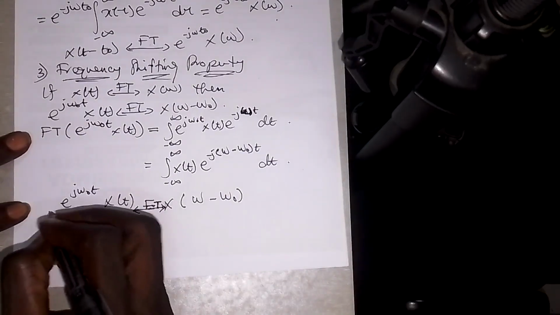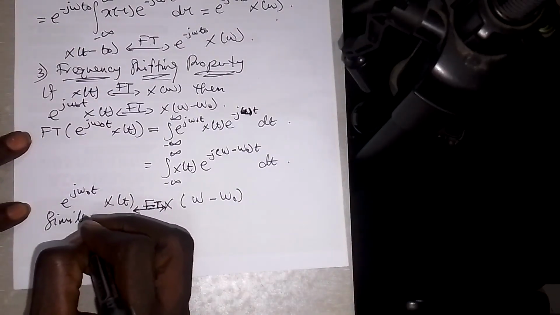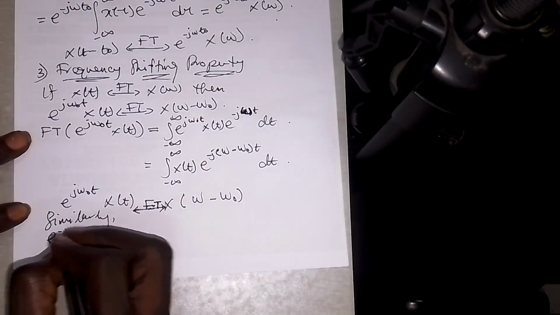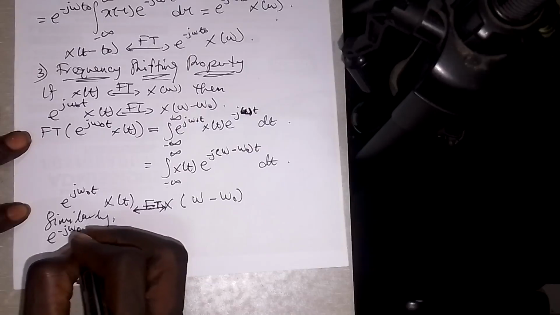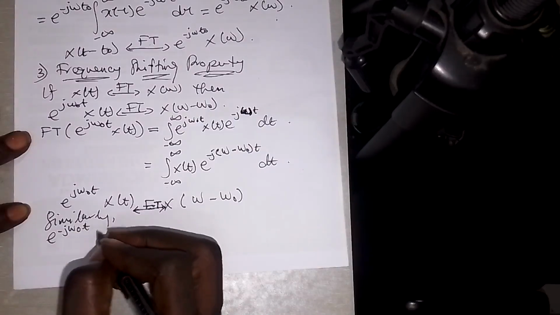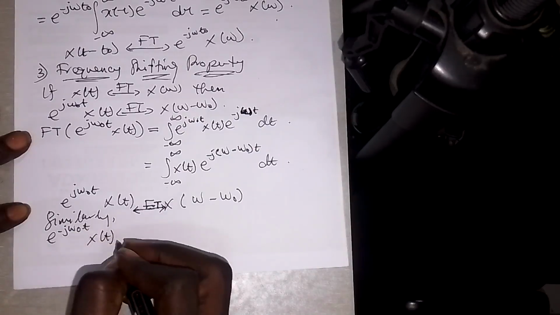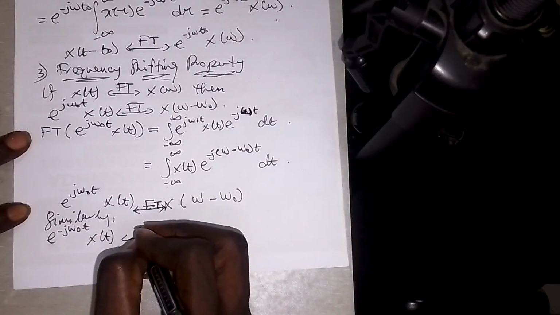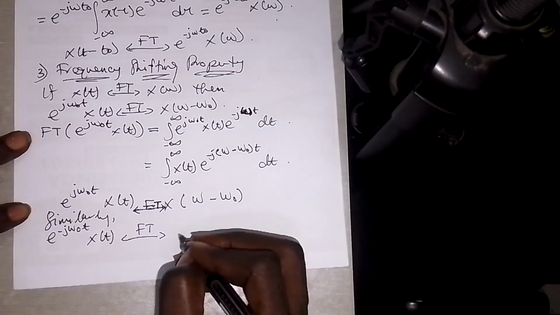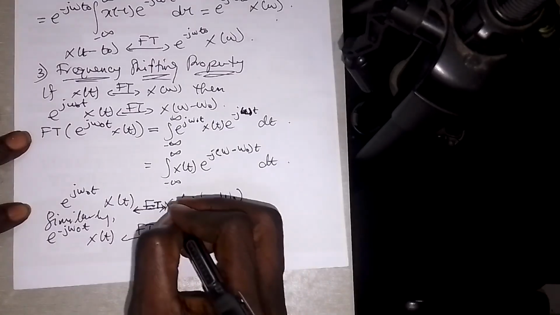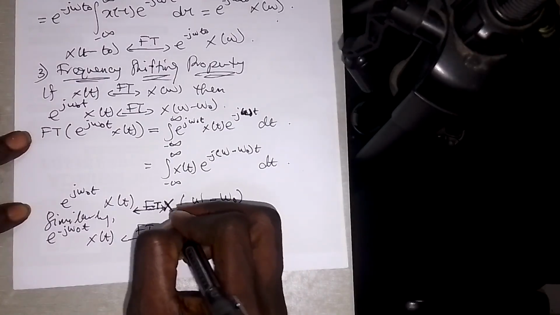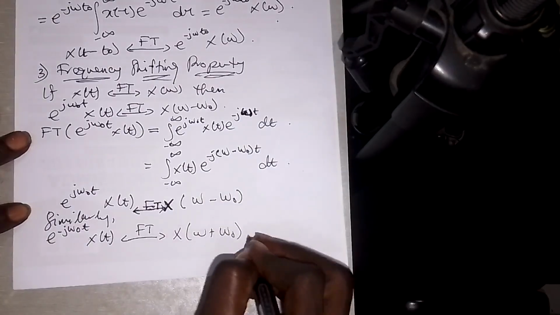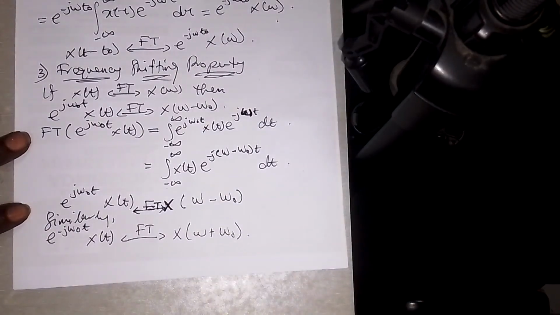And then similarly, let's say that you have e to the minus j omega naught t into x of t. That one will give you a Fourier transform of x of omega plus omega naught. So similarly, it's just like that.